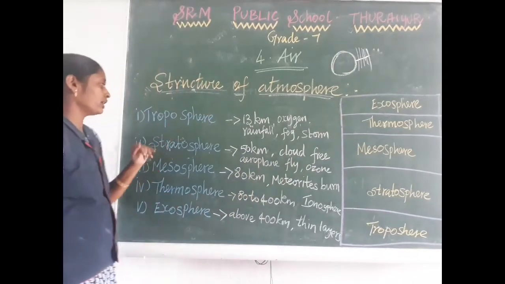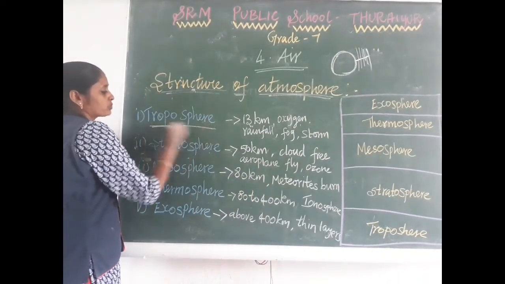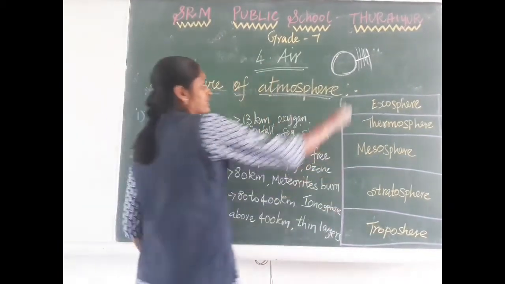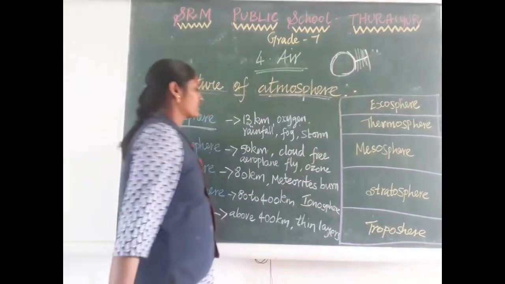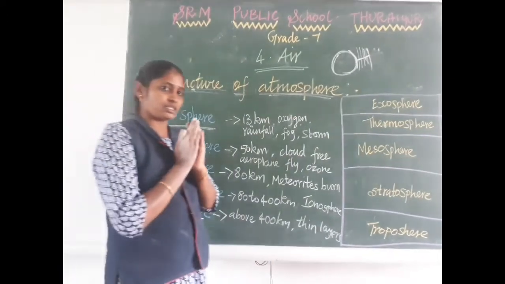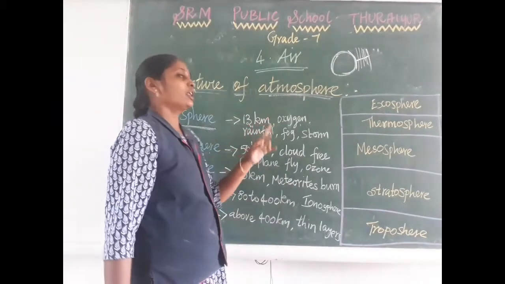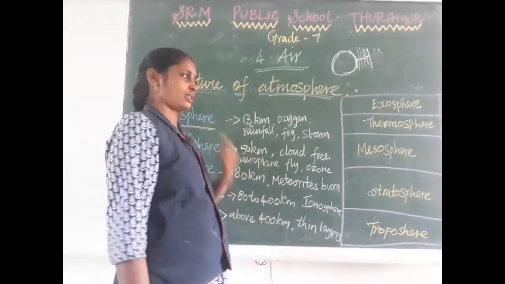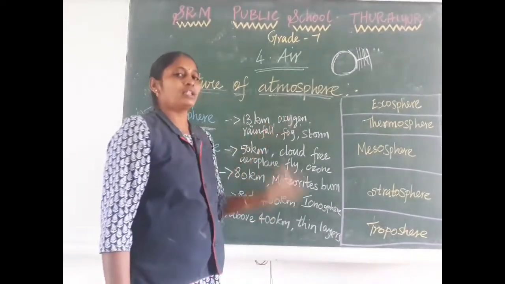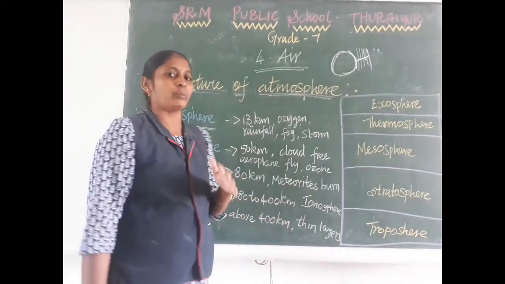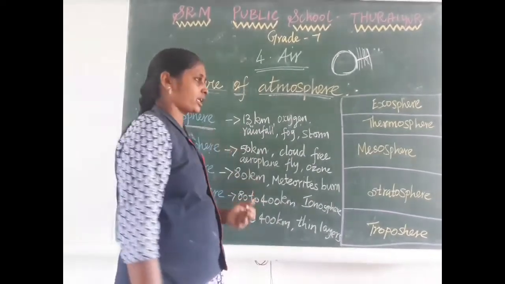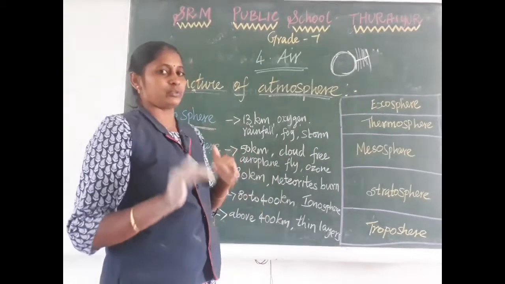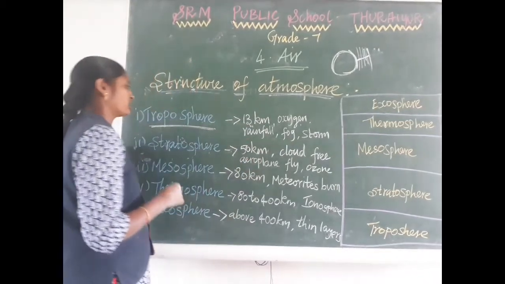Coming to troposphere. Troposphere is the layer very close to the earth's surface, very close to the earth's crust. It extends 13 kilometers. What is present in the troposphere? The oxygen we breathe is present in the troposphere. Weather phenomena also occur here. Rain, fog or storms, everything happens in this 13 kilometers alone. So this is the first layer of the atmosphere.